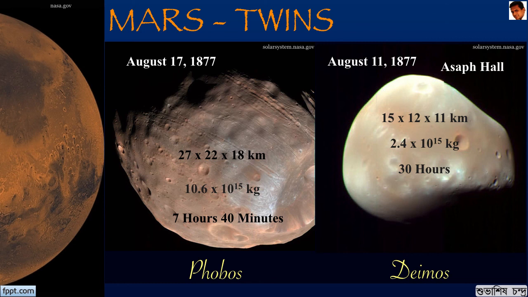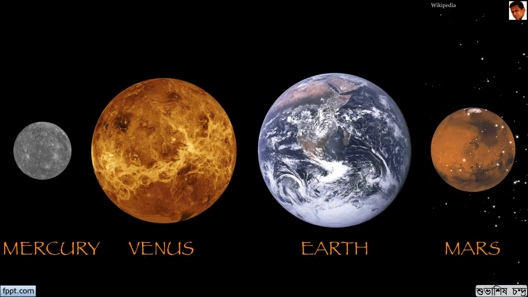So we come to the end of this video. These are the four planets. As you can see, Earth and Venus are comparable in sizes. Mars is almost half the size of Earth and Mercury is quite small.